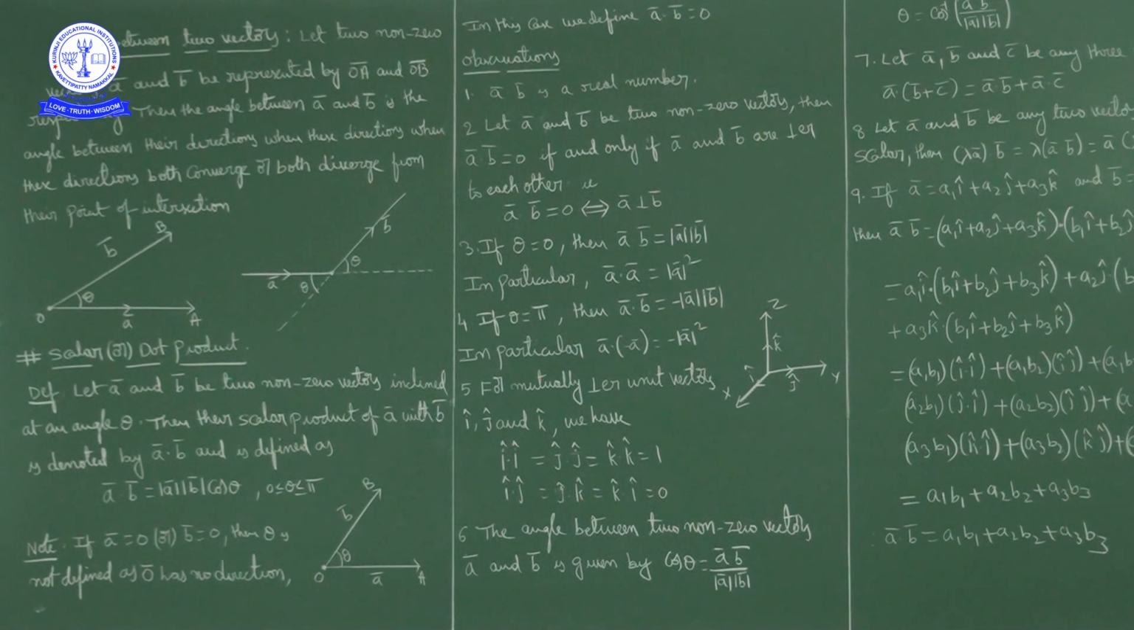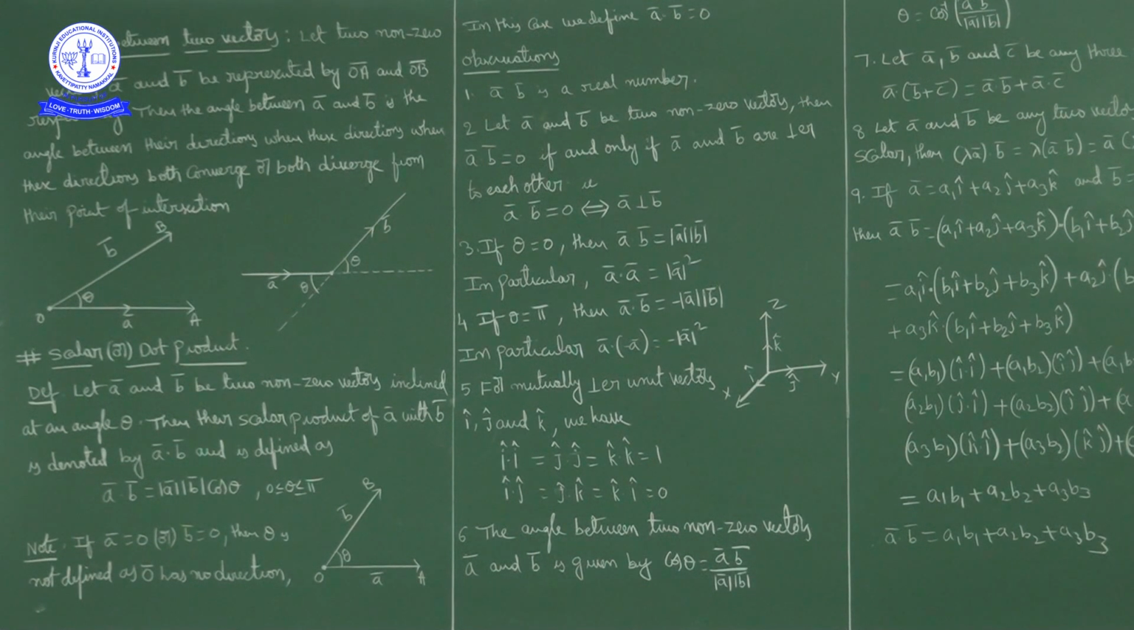Before going to scalar product or dot product, first of all we'll discuss how to define the angle between two vectors. If you consider two non-zero vectors a bar and b bar, suppose it is something like this. Let OA bar be a bar and OB bar be b bar, two non-zero vectors.